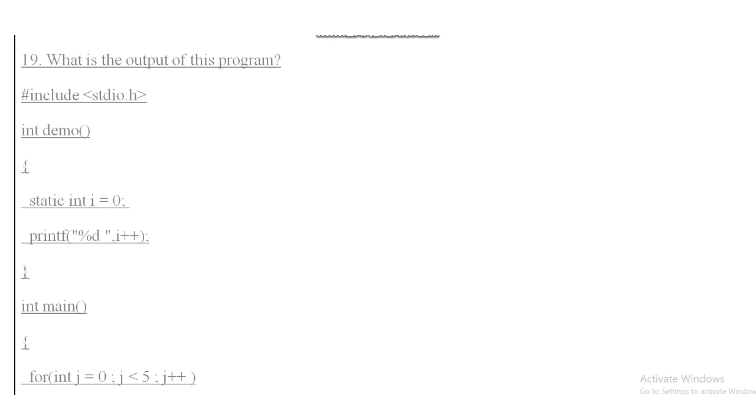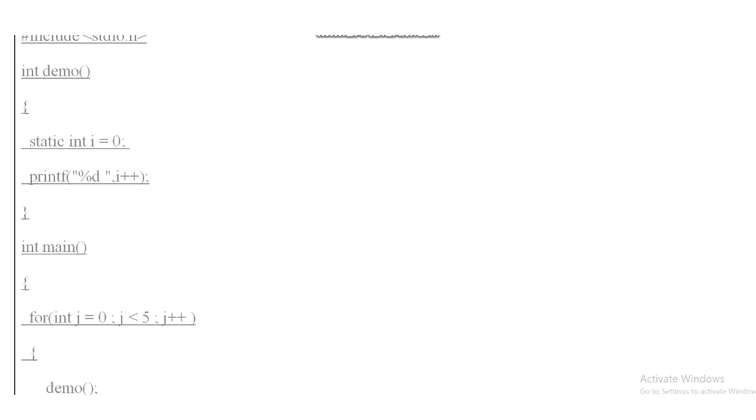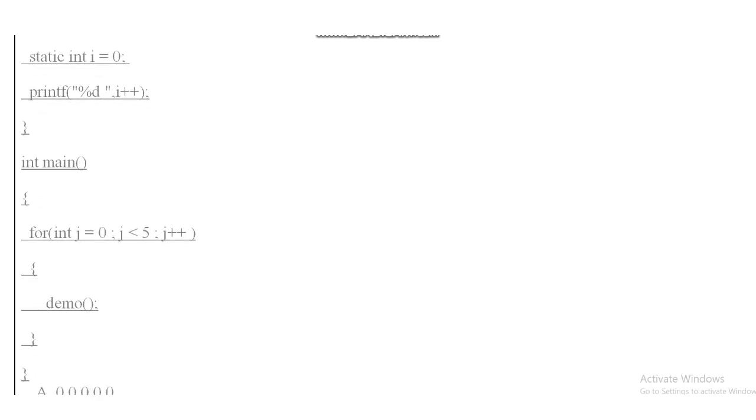Question number 19th. What is the output of this program? In this program, there is one function declared that is named demo, and in that function integer I is declared as static, and value of I is printed using increment statement.